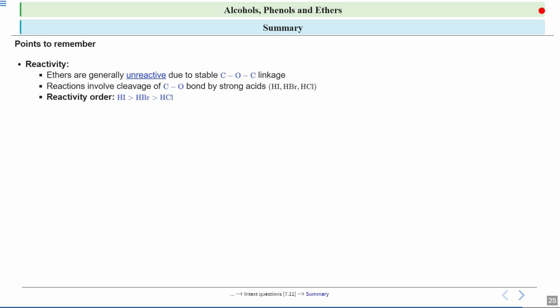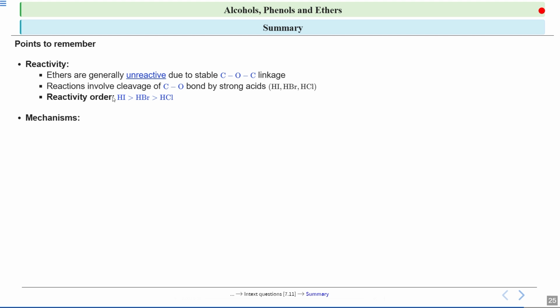The reactivity order is hydrogen iodide greater than hydrogen bromide, then hydrogen chloride. Because the size of iodine is greater, there is a weaker overlap, so the bond dissociation energy is low and this bond can be easily broken.